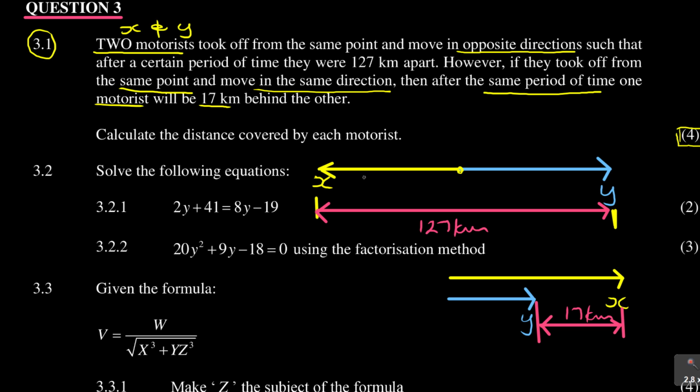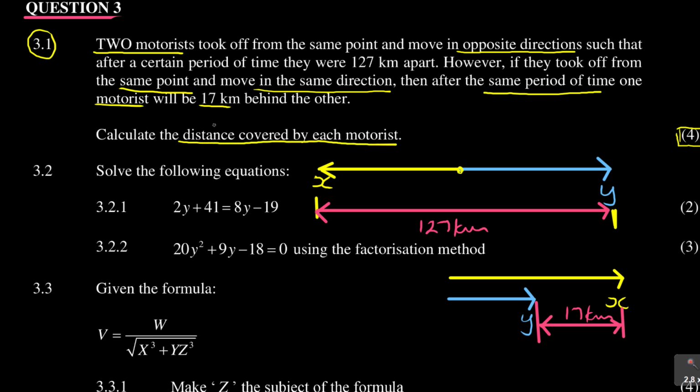For the first one, for me to have this 127 kilometers, I don't want to call them motorist X and Y. Actually, it is the distance here that I'm interested in. Calculate the distance covered by each motorist.